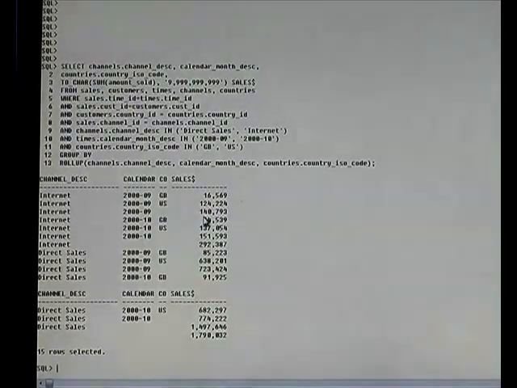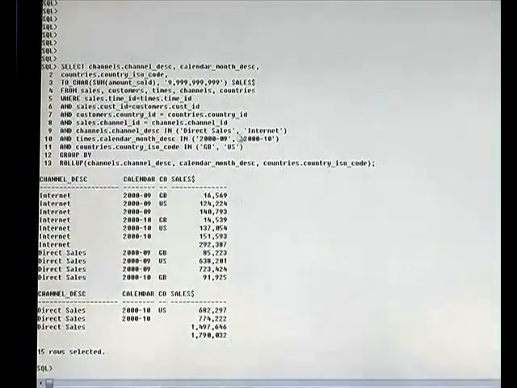In a similar way, you can understand the explanation for rows 6, 10 and 13. Then the third category of rows are second level subtotals aggregating across calendar month description and country ID. That means this one plus this one, these two. So rows number 7 and 14 belong to this category of summarization. And finally, the last one is the grand total sales over all combinations of the subtotals.